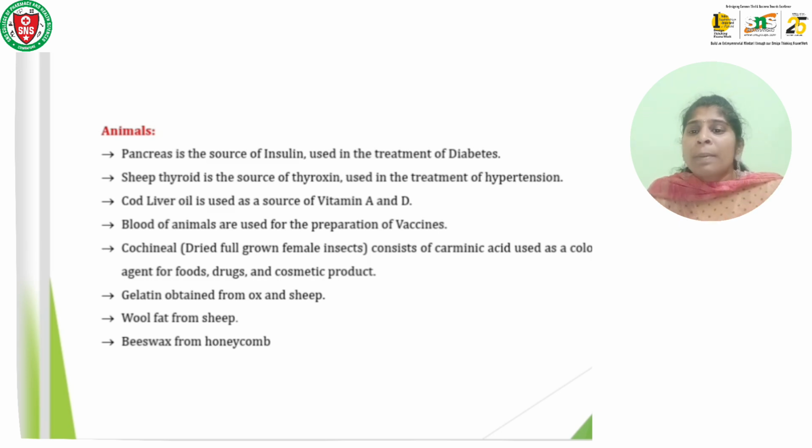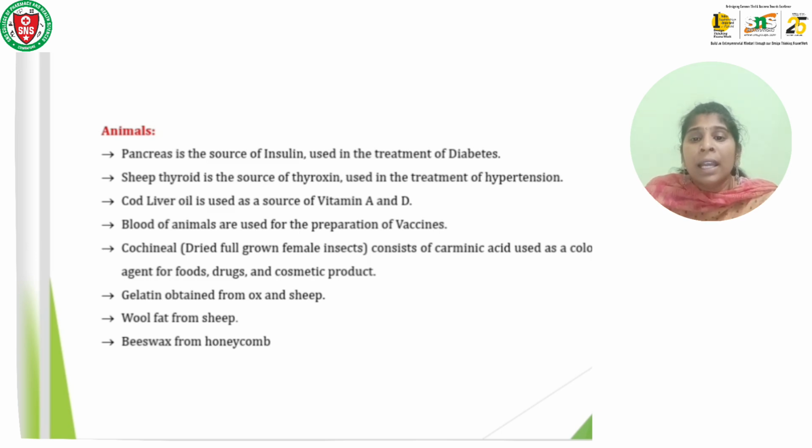Coming to animals: plant parts we use as sources of crude drugs, and in animals, how do we obtain crude drugs? The pancreas is the source of insulin used in the treatment of diabetes.